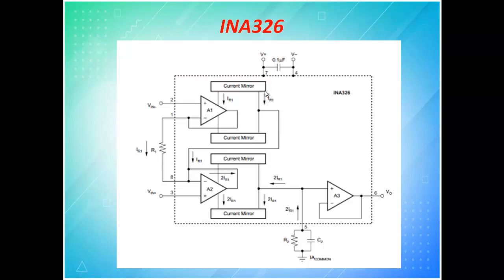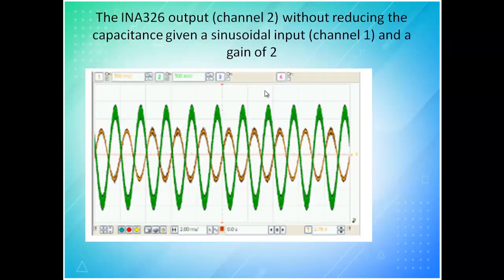So this is available commercially as a single IC. When you go for an instrumentation amplifier, try to get this IC and use it. The signal from the brain we can directly give to this INA326, and it will amplify it and give it to you for your further process.